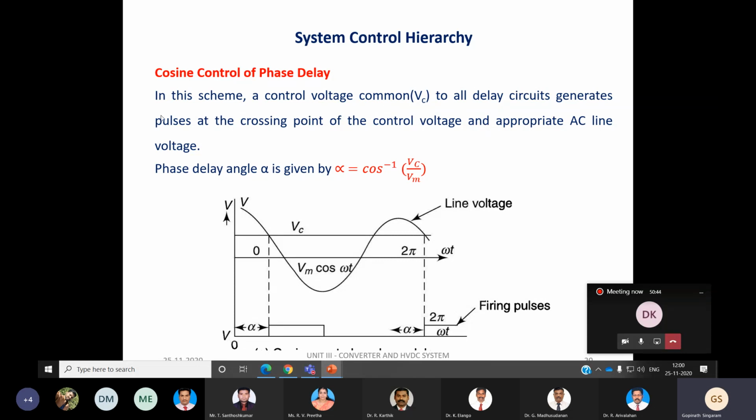At what instant this particular gate pulse will be generated, that is very important here. The gate pulse will be generated at the crossing point of the control voltage and the appropriate AC line voltage. You can witness here that this is the crossing point. This is the common control voltage which has been given to all the delay circuits, and this is the crossing point where the control voltage and this line voltage cross, and at this particular instant the generation of the firing pulse takes place.